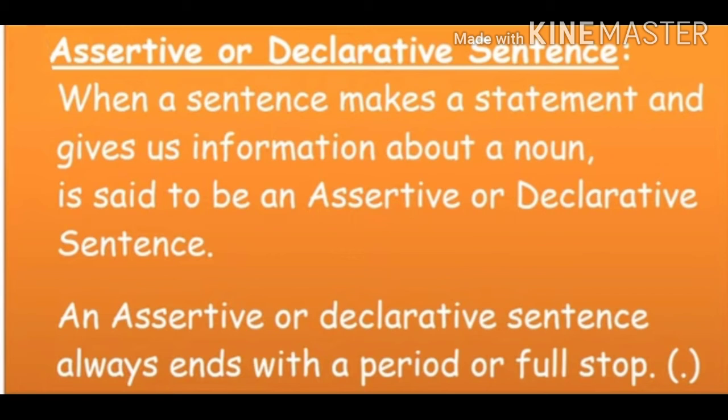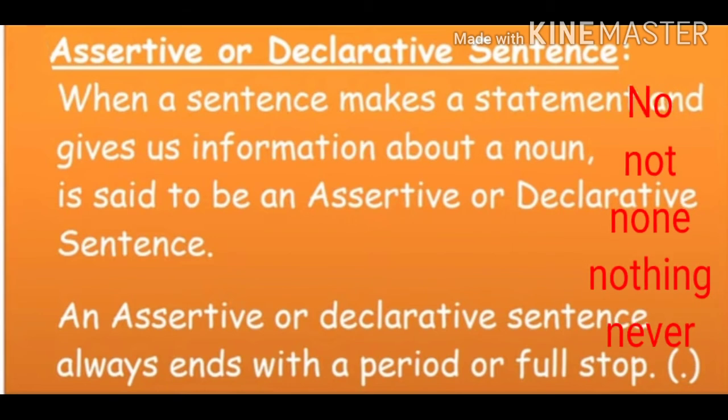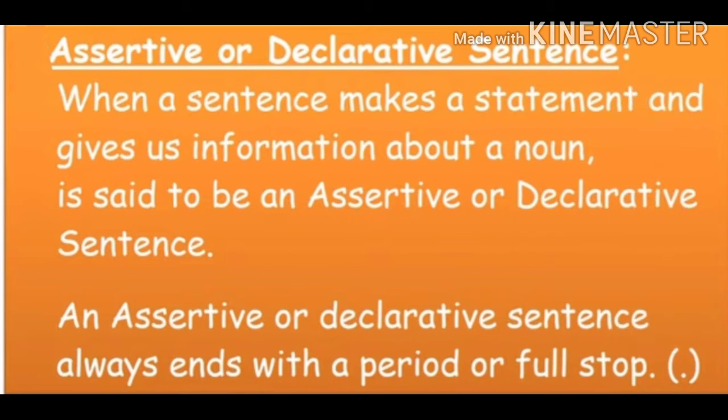Now see students, point number 1, the assertive sentence always begins with the subject. Second, the assertive sentence that gives negative information contains words such as no, not, none, nothing, never, etc. An assertive or declarative sentence always ends with a period or a full stop.